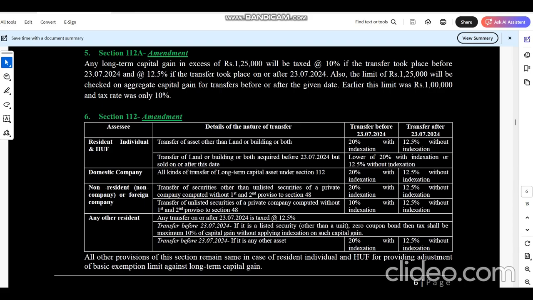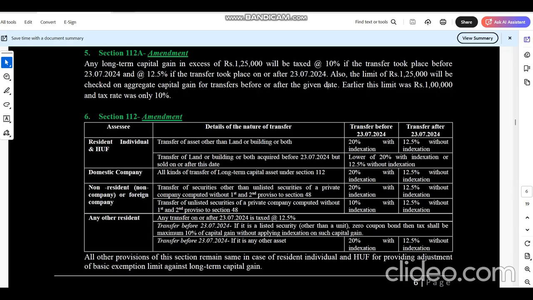See, in this, what is the case? Resident individual and HUF, if they transfer any asset other than land and building, and transfer is happening before 23rd July, then he has to pay tax at 20% with indexation. And if transfer is happening on or after 23rd July, then he has to pay tax at 12.5% without indexation benefit. So the cost indexation benefit, he won't get it.